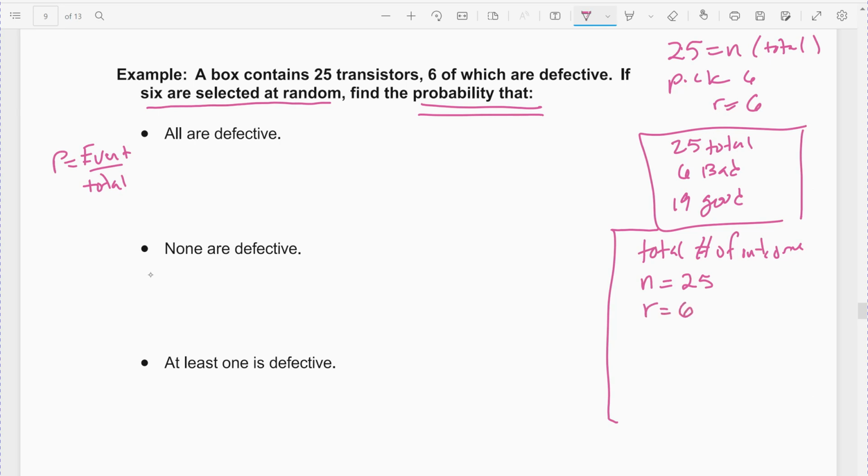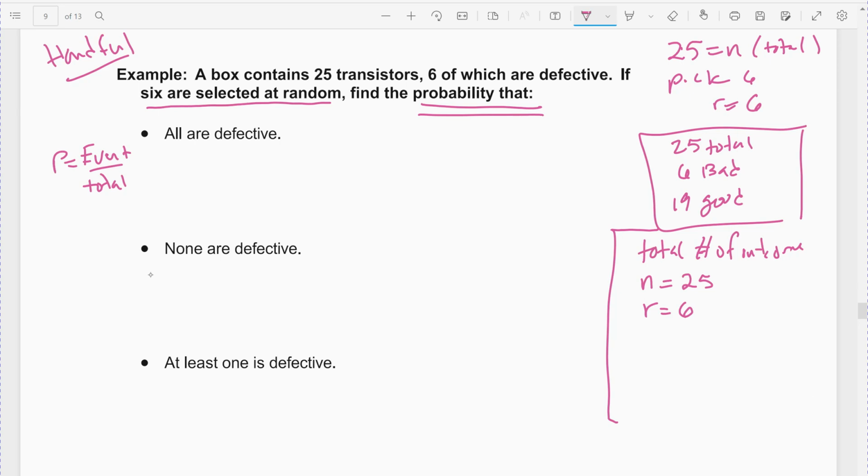The total number of outcomes possible would be my combination. It's combinations because it doesn't matter what order I'm selecting in. There's no rank. It's like reaching in and grabbing out a handful of candy. I'm reaching in and grabbing 6 of them at random, all at the same time. There's no first, second, third, fourth, or fifth. Order is not important.